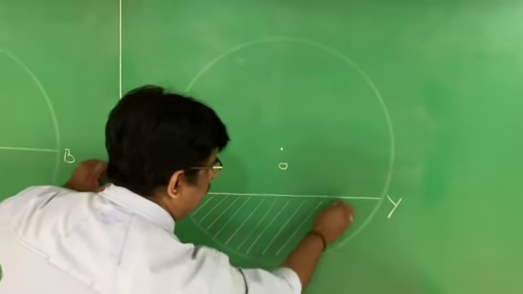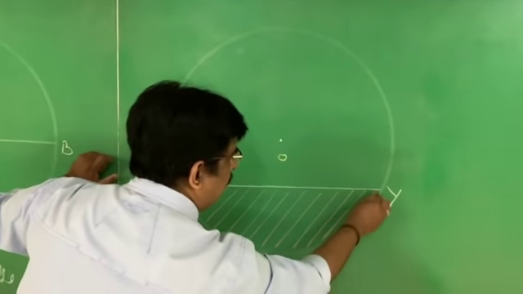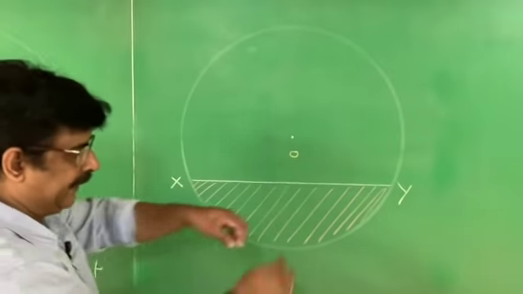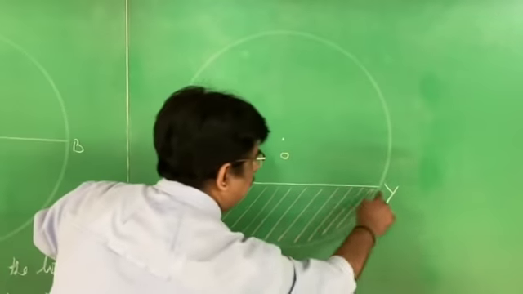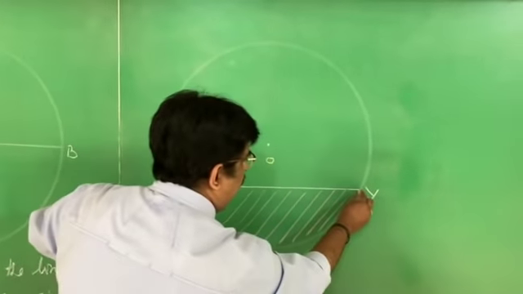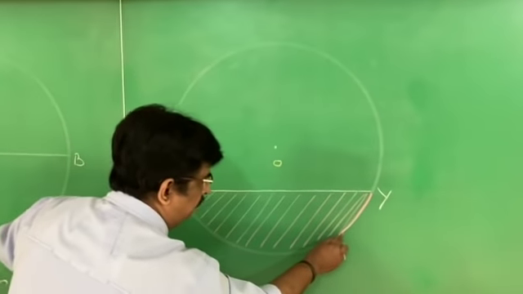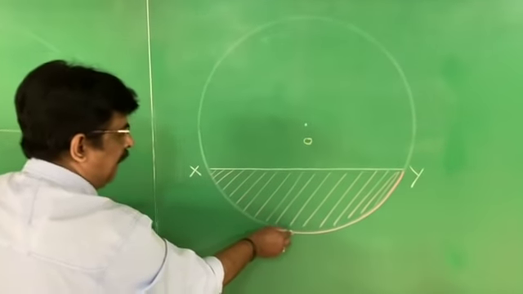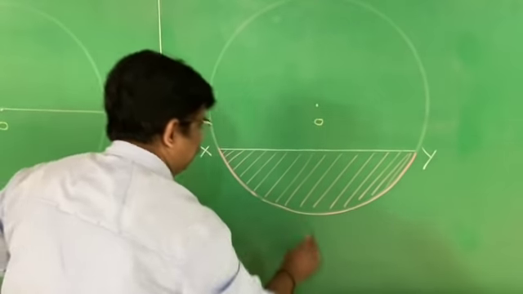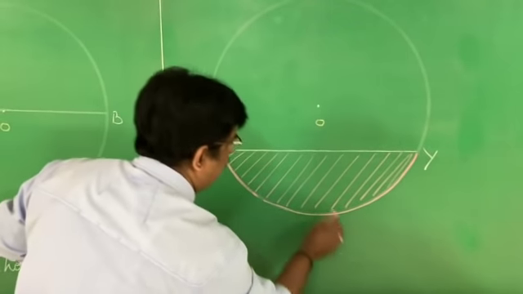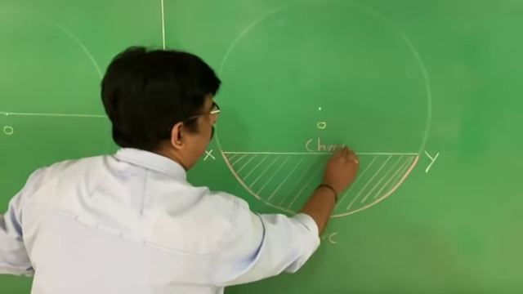Here I get a part, like when you tear a chapati, you get a part. See this one. XY is a chord and this is an arc. The part of the circle is called an arc. This is called the chord.